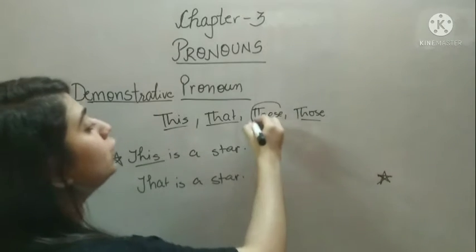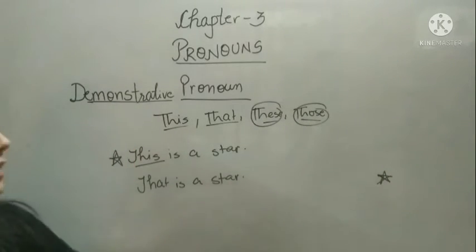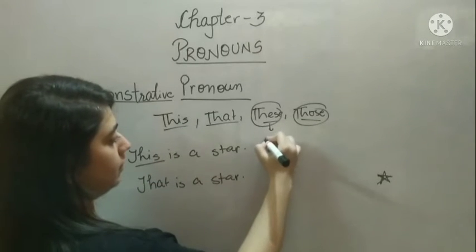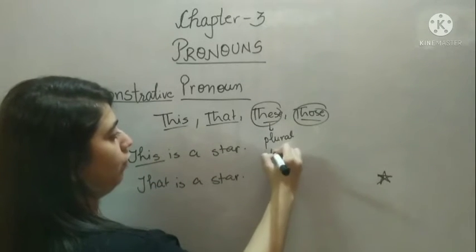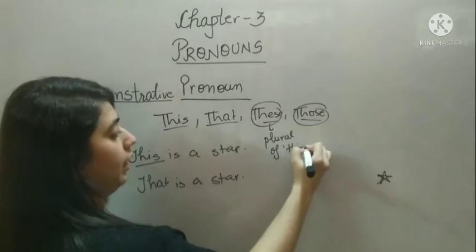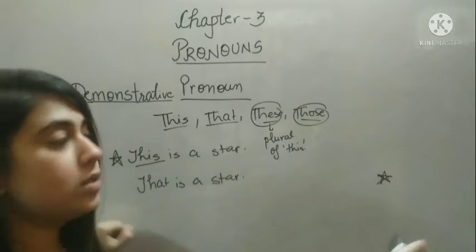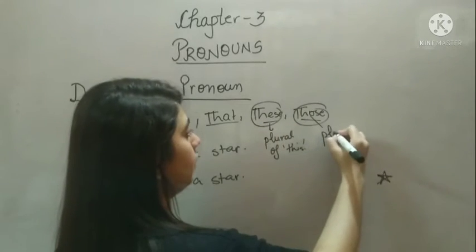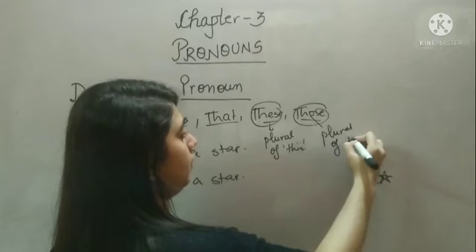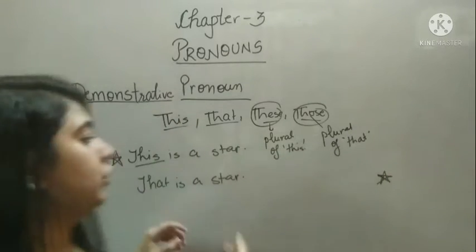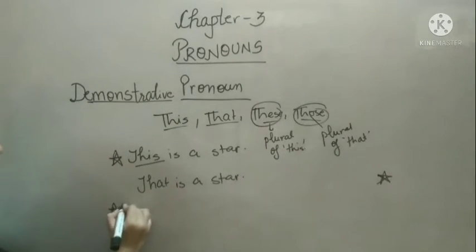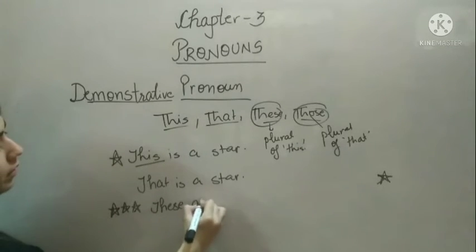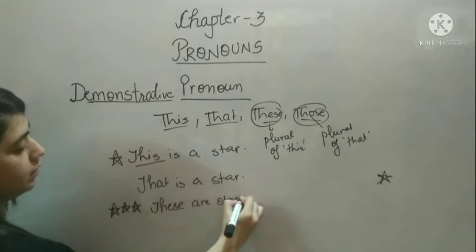What are these and those then? These is the plural of this. And those is the plural of that. Now you can again look at the pictures. I can say these are stars.